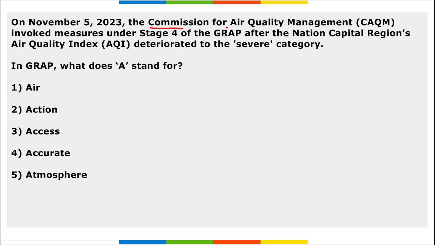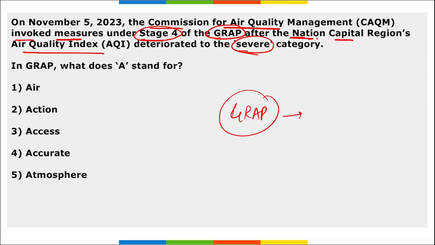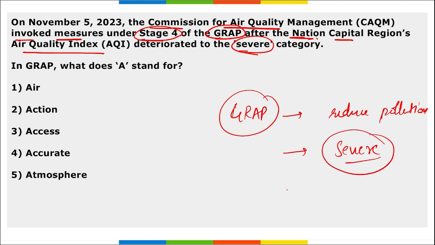Next, the Commission for Air Quality Management invoked measures under Stage 4 of the GRAP after the National Capital Region's Air Quality Index deteriorated to severe level. See, first of all, you should know what is GRAP. GRAP is basically implemented in any region in order to reduce pollution. This is implemented when the category becomes severe. It is very unhealthy to breathe outside, so it is generally suggested to stay indoors.